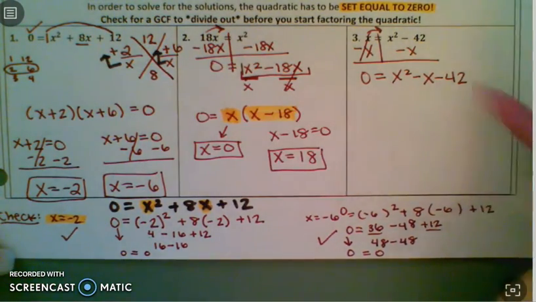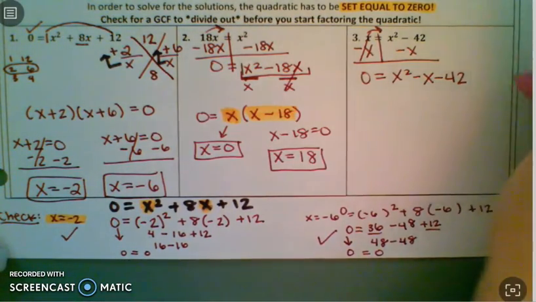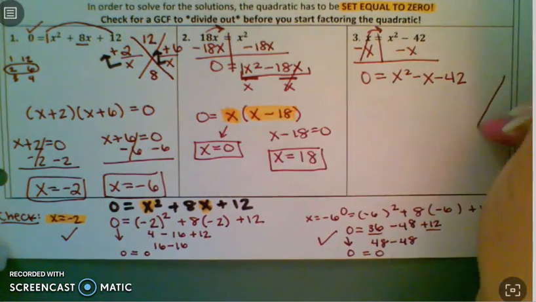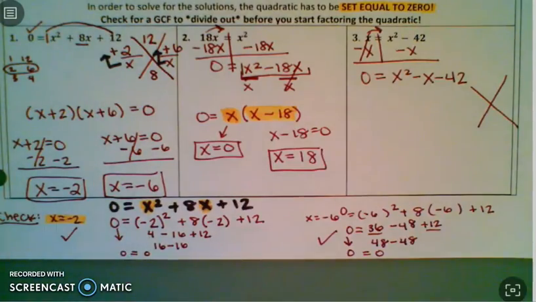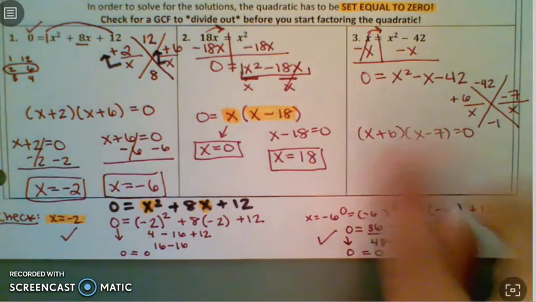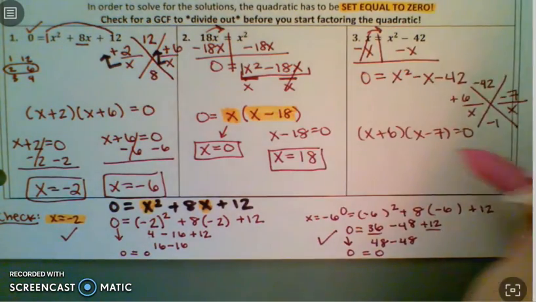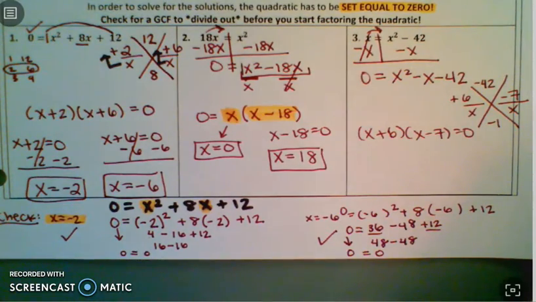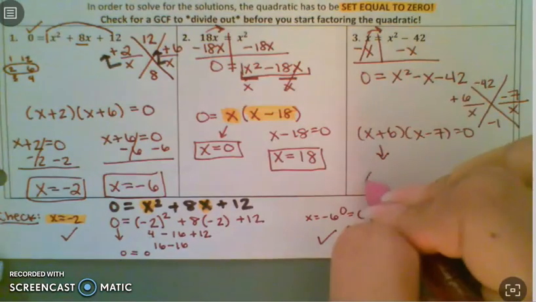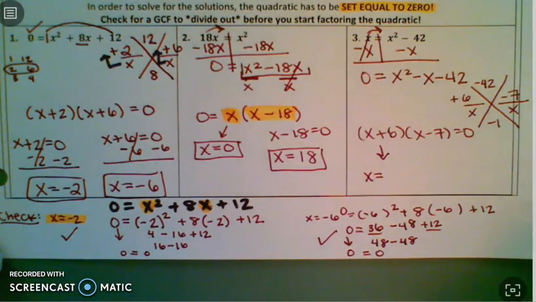So go ahead and pause this video and see if you can factor x squared minus x minus 42 using big X. When you're done factoring it, unpause. So when you factor, you should get x plus 6 and x minus 7. So now we have to solve. X plus 6 becomes x equals what number?